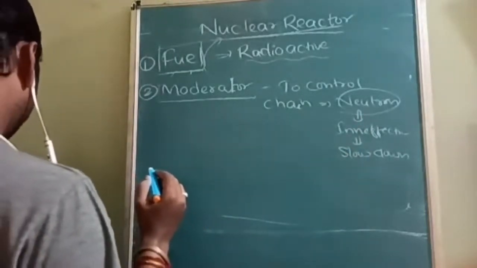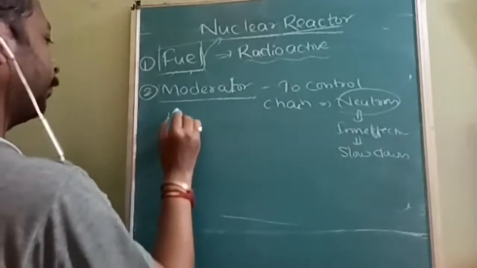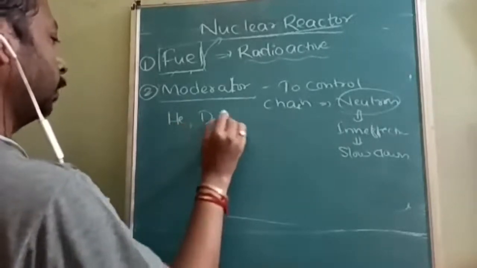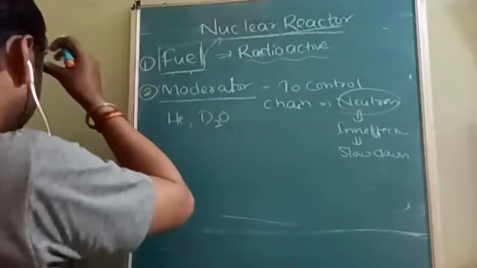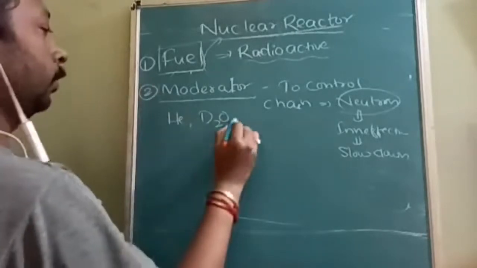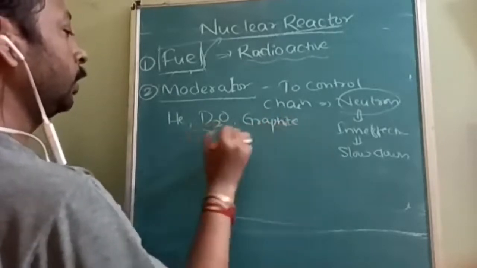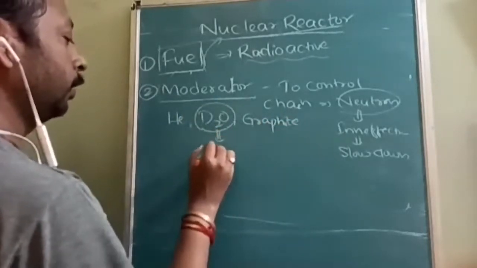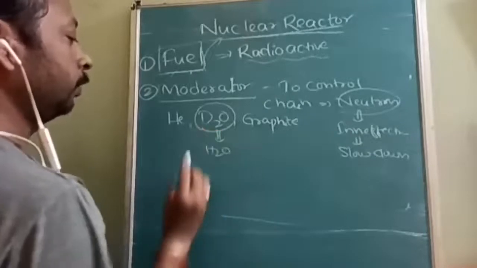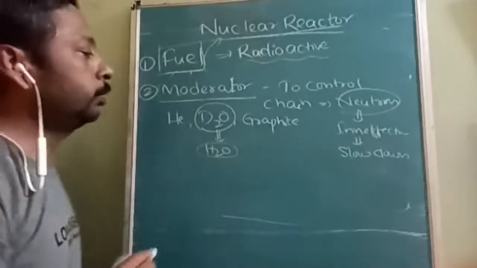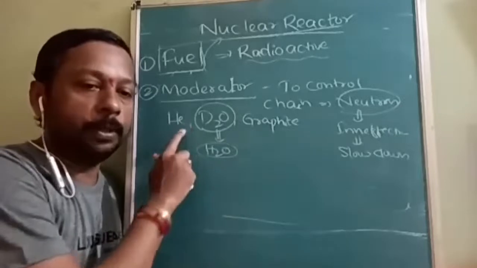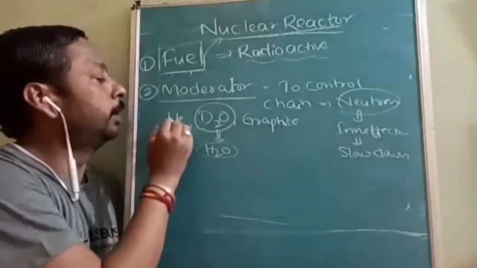The main examples are helium and heavy water. This we have already studied in the application of heavy water. We can use graphite also, and in place of D2O we can use H2O also. What are the examples of moderator?